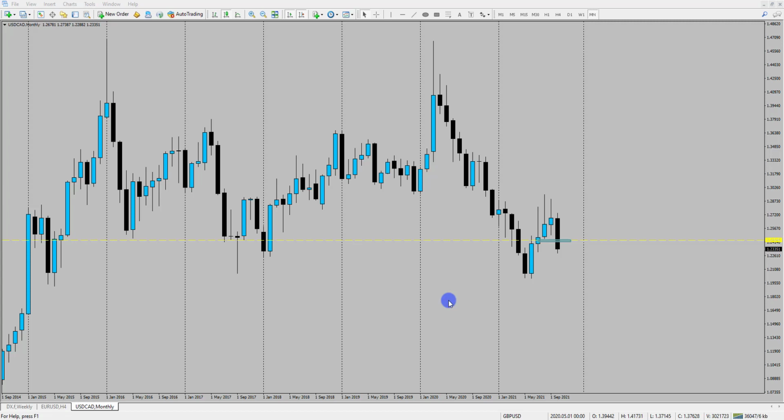Now, CAD strength is something we touched upon slightly, especially in the Forex market outlook or week ahead analysis that we did when we talked about CAD yen and looking for buyers to come back in at a particular point. Buyers have now come back in on CAD yen, but I'm going to take a look at dollar CAD today as this monthly chart is looking really good for some downside now. Dollar's been a little bit weaker lately. Could we see dollar CAD drop lower now?